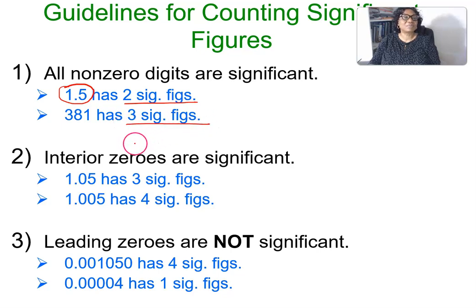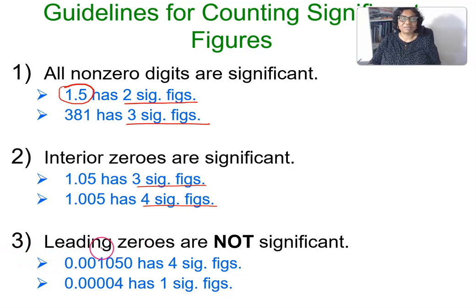That's guideline number 1. Guideline number 2, interior zeros are significant. So this 0 here is significant. So we have 1, 2, 3 significant figures. These 2 zeros are significant, so we have 4 significant figures.